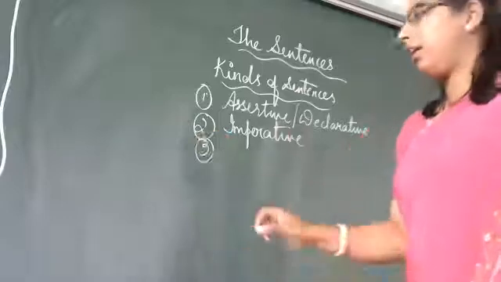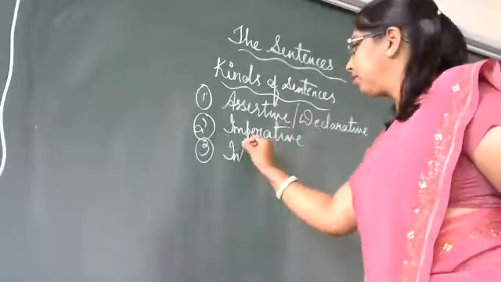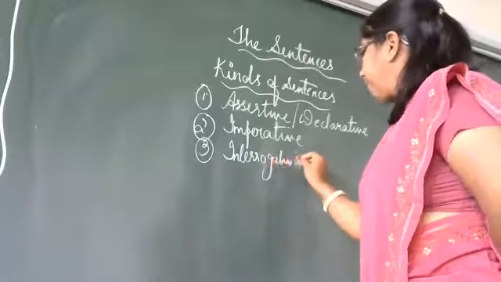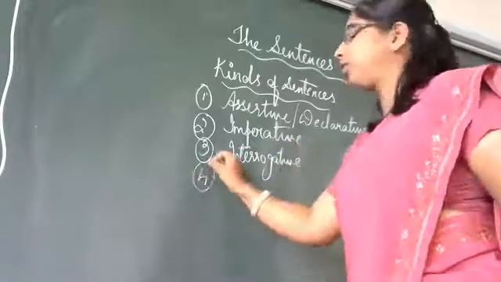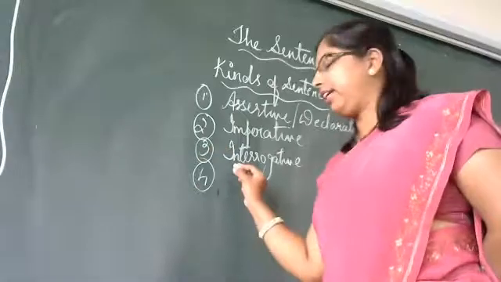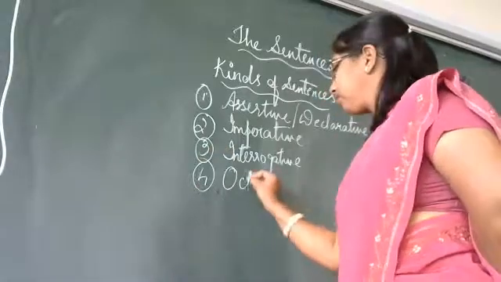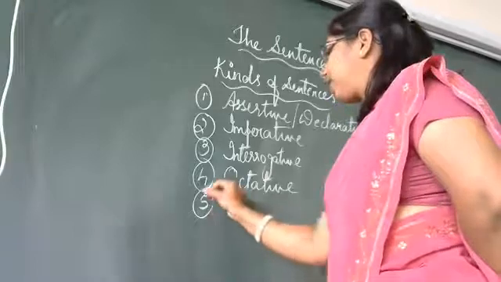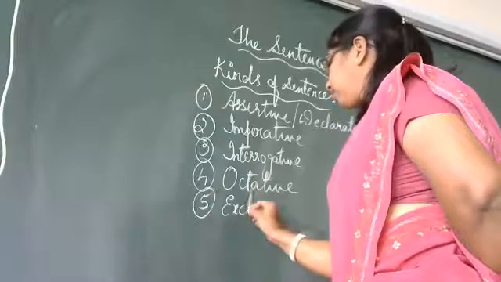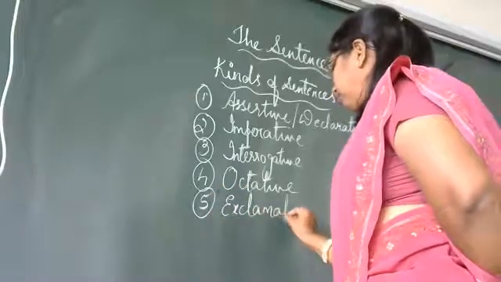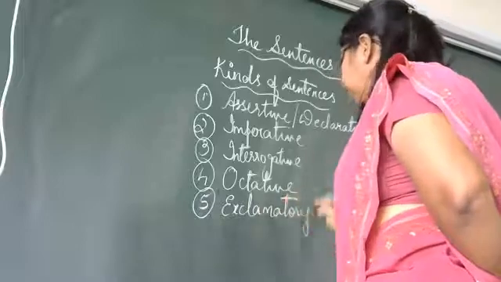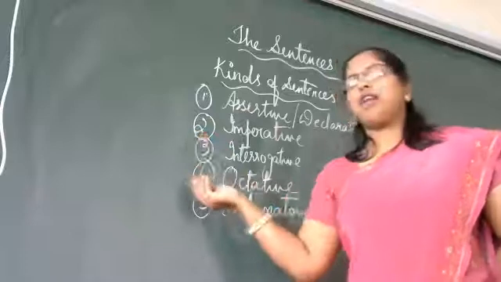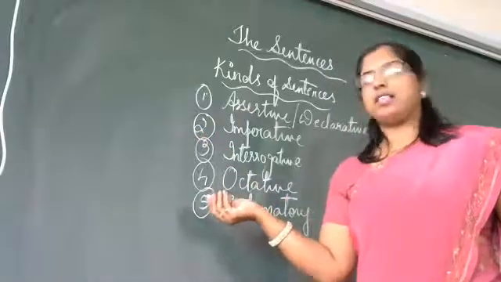Third, interrogative. Fourth, optative. And fifth is exclamatory. Okay. So these are the 5 kinds of sentences.